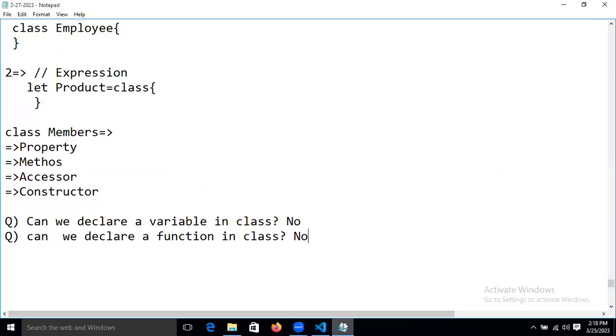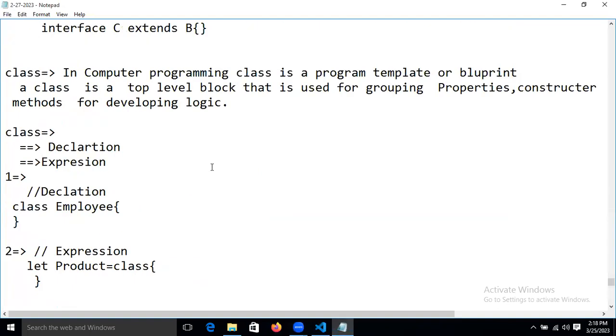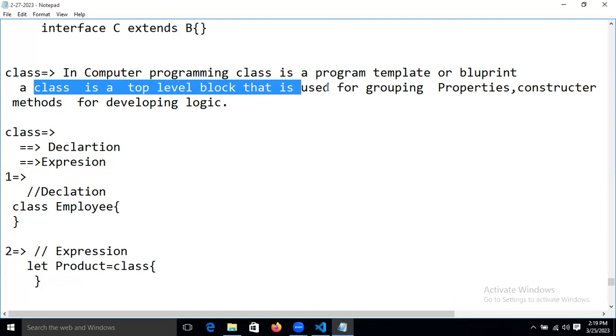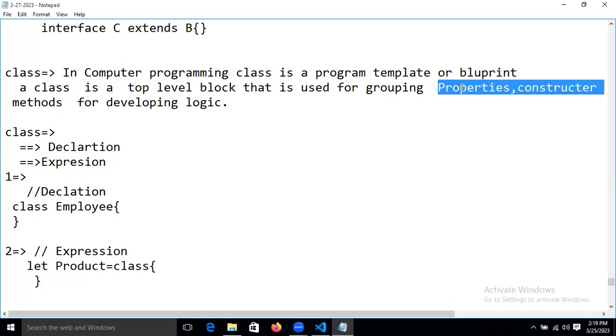Expected. Now come inside that. In computer programming, a class is a program template or blueprint. A class is a top level block used for grouping property, constructor, methods.